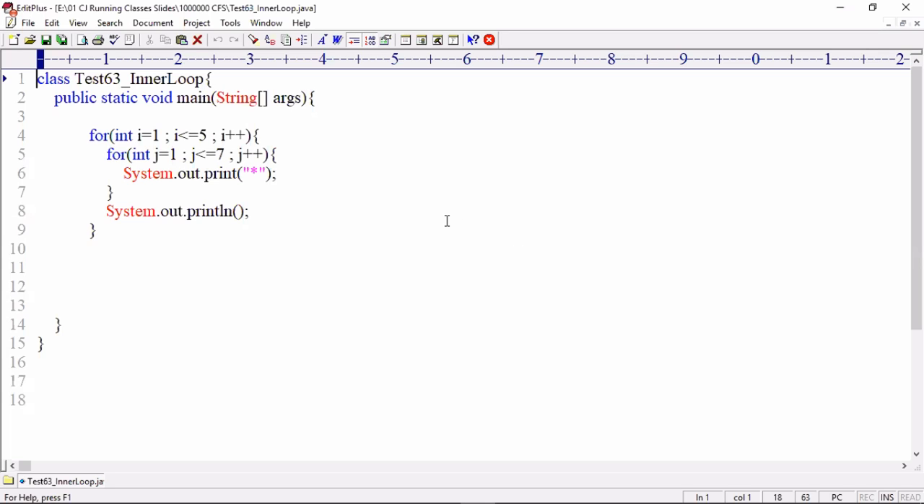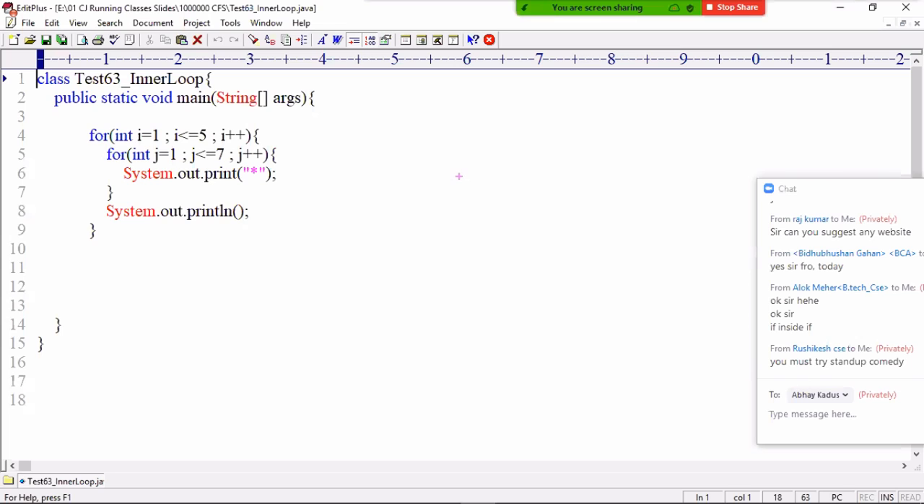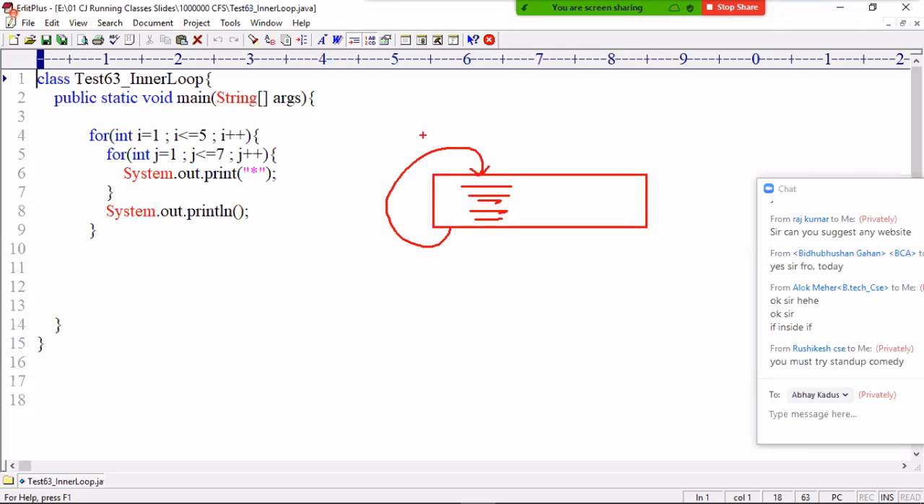When should I go for an inner loop? Listen carefully. This is the block of statements I want to execute repeatedly, 10 times. While executing this block 10 times, I want to execute another block inside. For each iteration, I want to execute these statements 10 more times. I already have one loop, and in that loop again I have loop iterations. Then we should choose what? Inner loop.